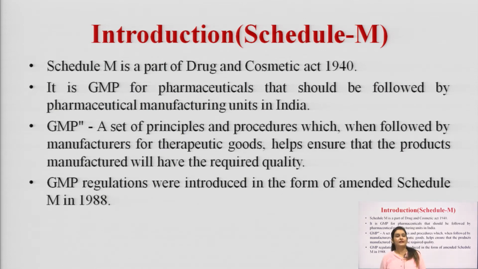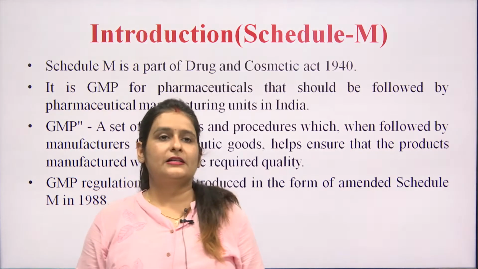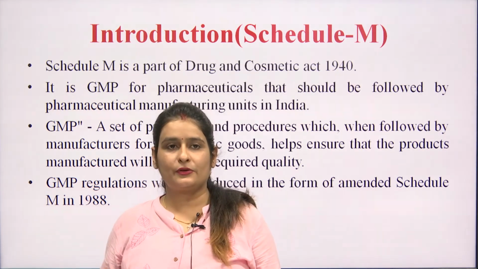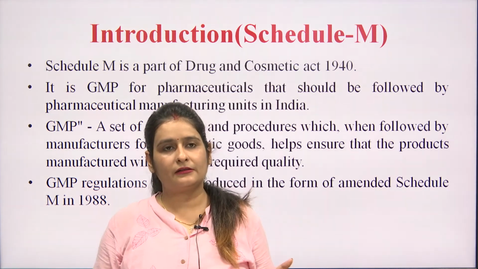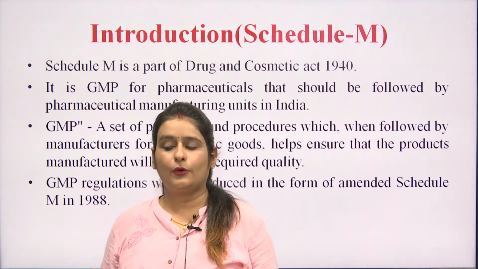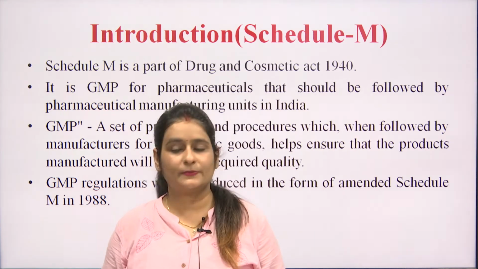GMP is a part of quality assurance which assures that the products we are preparing in pharmaceutical industries have the quality standard for the intended use. So, let us discuss the objective of good manufacturing practices, why it is required. Good manufacturing is a part of quality assurance which ensures that whatever procedure, premises and factories the manufacturer is using have a quality standard according to the Drug and Cosmetic Act.